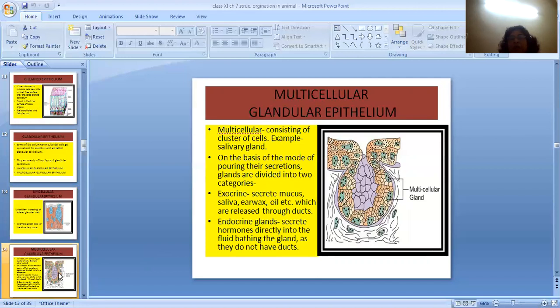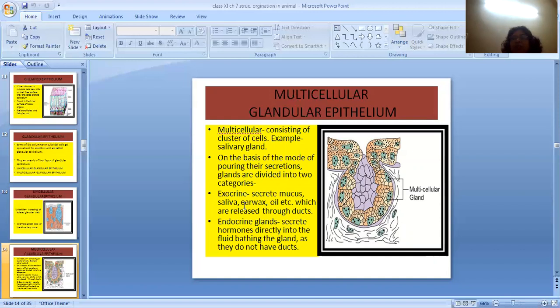Talking about multicellular glandular epithelium, multicellular means it's many layered. You can see there are many layered cells, and example is salivary gland. On the basis of the mode of pouring of the secretion, these multicellular glands can be divided into two types: exocrine gland and endocrine gland.